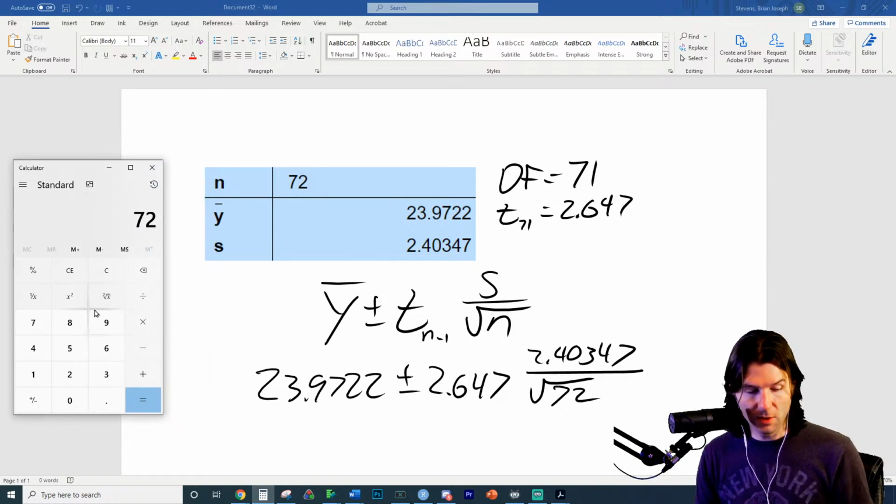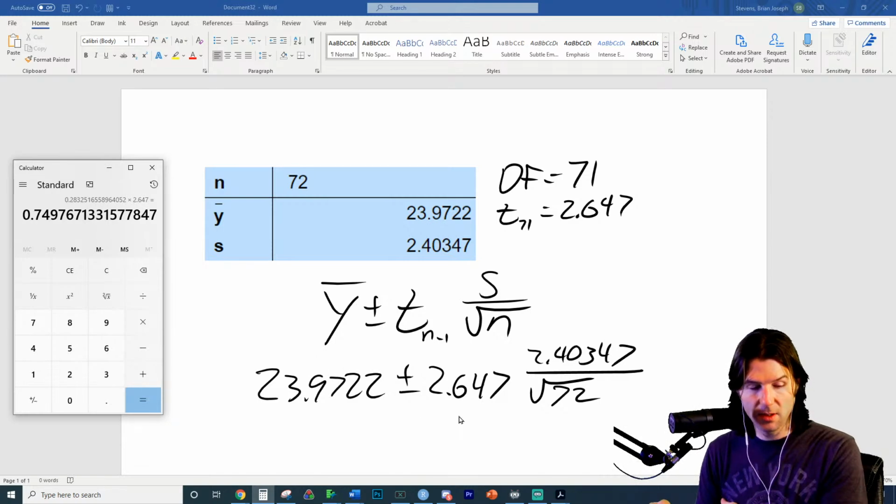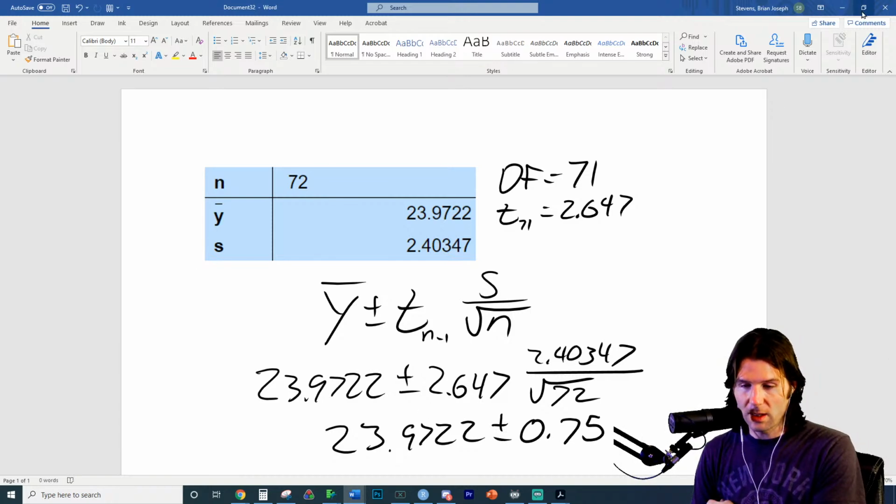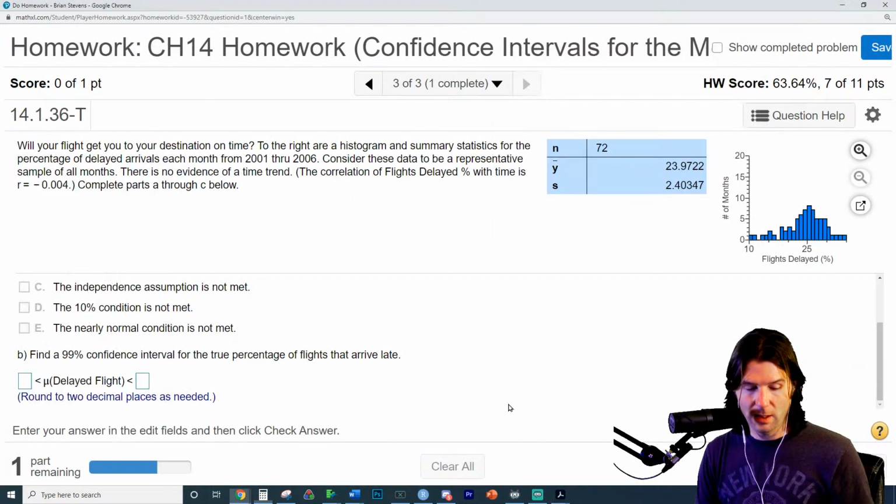We go here, we do 72 square root, 2.40347 divided by that. We times that by 2.647, and there's that. And we basically have it. So that's 0.75, so 23.9722 plus or minus 0.75 when rounded. And I think it's going to want 2 decimals. But I think that's got it. Let's go back here and 2 decimals.